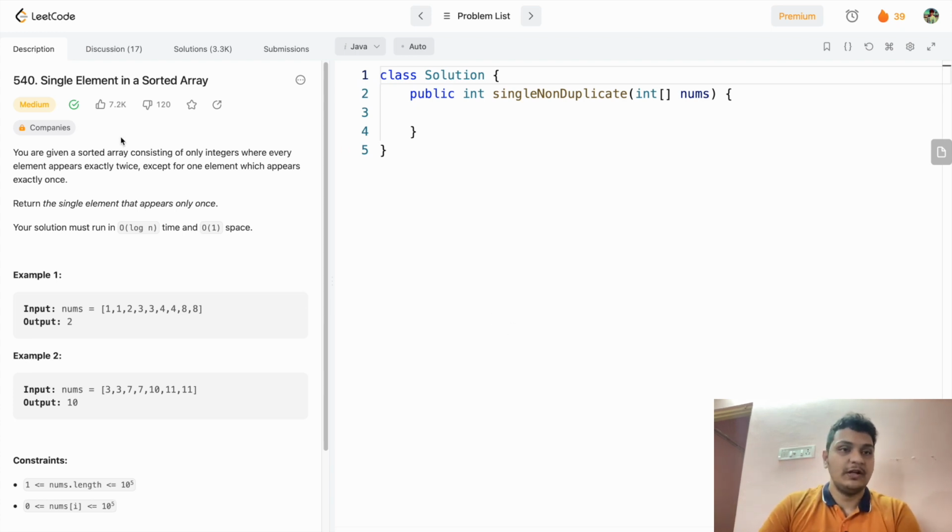Let's solve today's problem for Leetcode. The problem name is single element in a sorted array. This is a medium problem. Let's give a like for this problem.